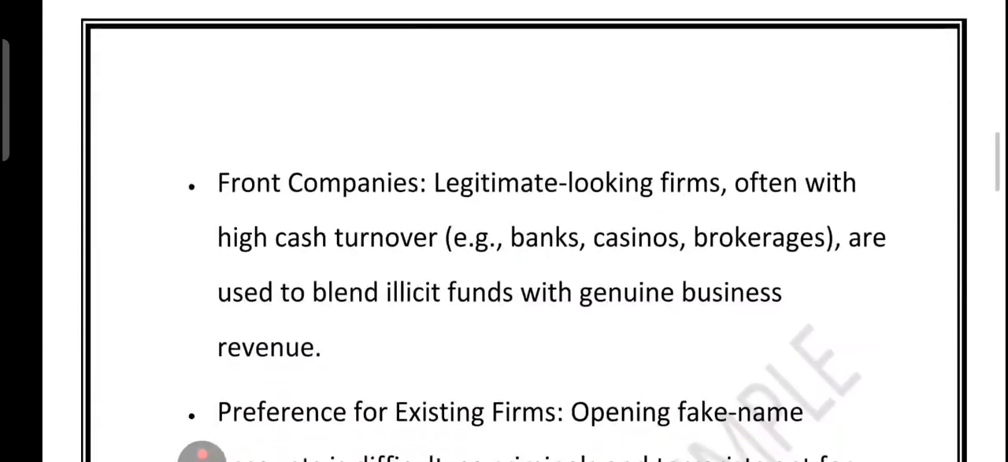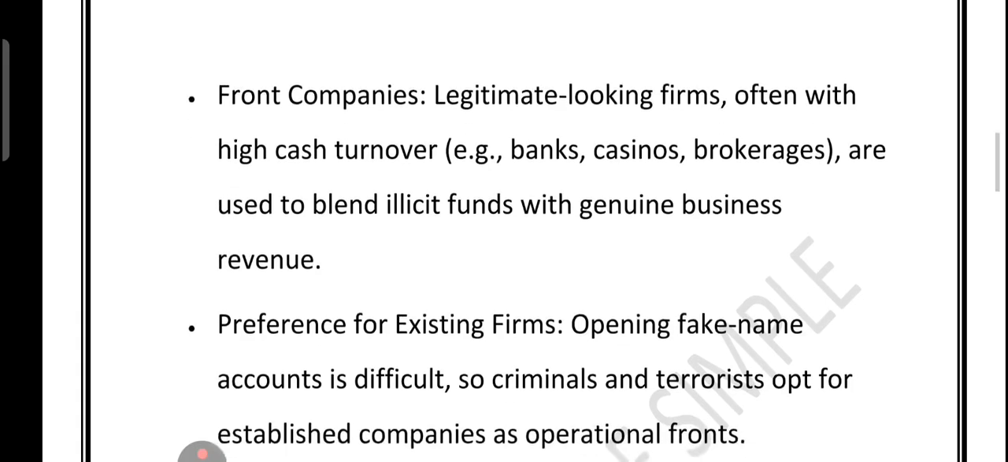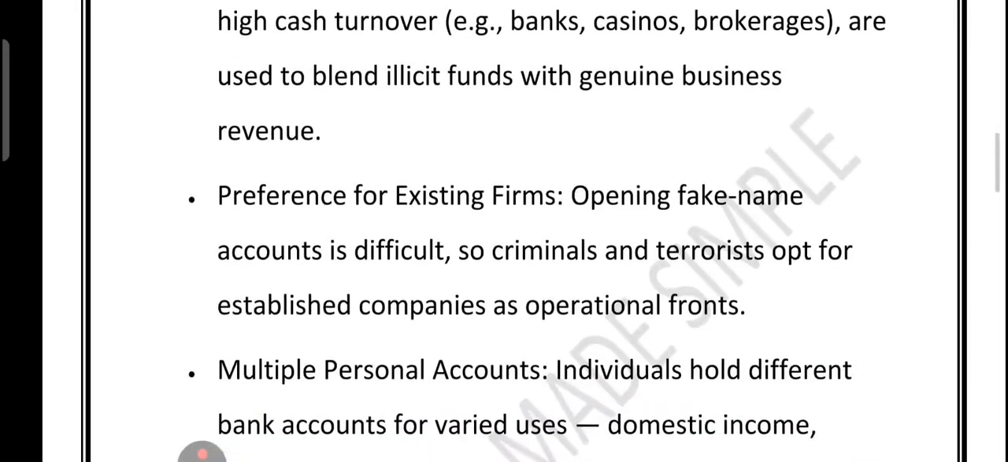Now friends, then we have the front company. These are real businesses that look legitimate, like banks, casinos, and brokerage firms, but secretly mix illegal money with actual sales revenue. Right? Think of it like pouring dirty water into a clean jug so that no one notices the dirt. So why use an existing company? Opening a fake-name bank account is tough nowadays, so criminals prefer buying and partnering with established firms to use them as a disguise.